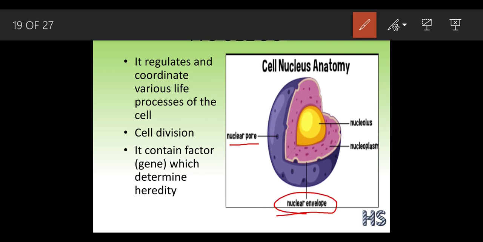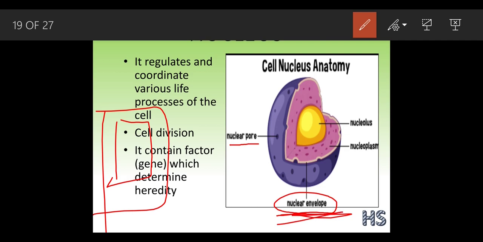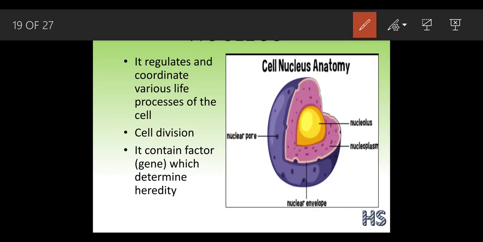Just as we have a cell membrane, in the same way we have a nuclear membrane, which is called the nuclear envelope. Suppose this is a nucleus. This structure is called the nuclear envelope, which is the outermost structure.